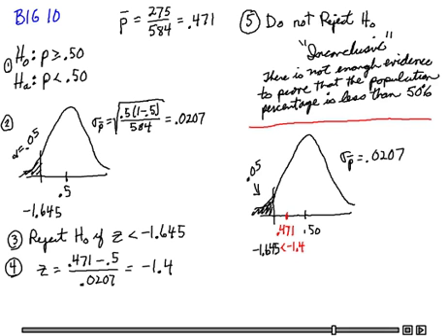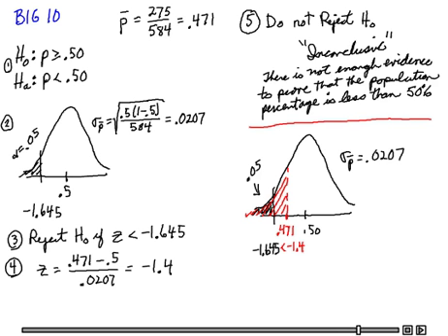What we want to do is calculate the p-value. Now this is a one-tailed hypothesis test, so the p-value will be essentially the probability of getting anything less likely than the 0.471. And to calculate that, we'll calculate the area under the density function for the sampling distribution to the left of the 0.471.